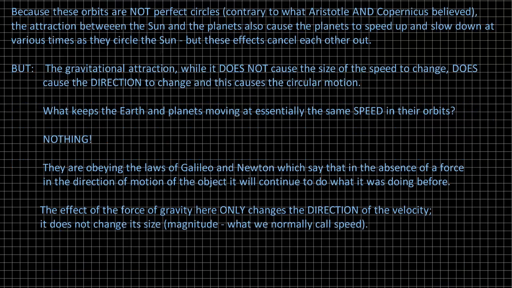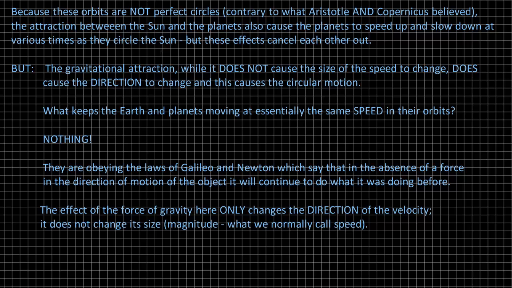What keeps the Earth and the planets moving at essentially the same speed in their orbits? Nothing does. They are simply obeying the laws that Galileo and Newton discovered governing the motion of objects that we see, which is that unless they are acted on by a force that causes them to change their state of motion, all objects continue to do what they were doing before the action of any such force. So the effect of the force of gravity in the case of the Sun and the planets is only to change the direction of the velocity.